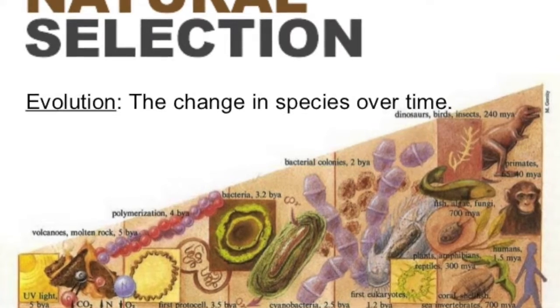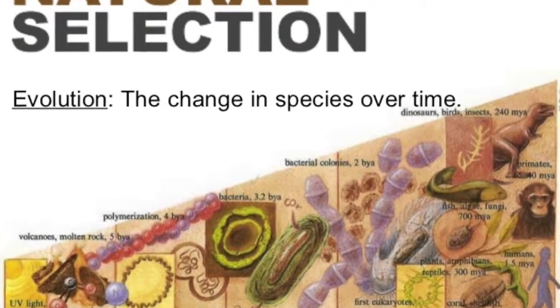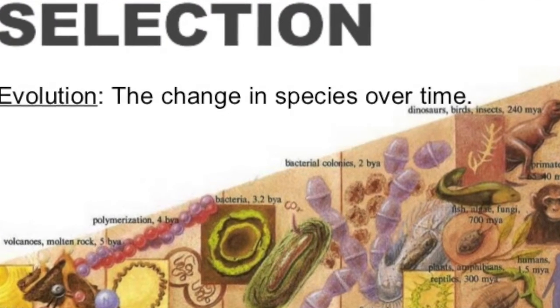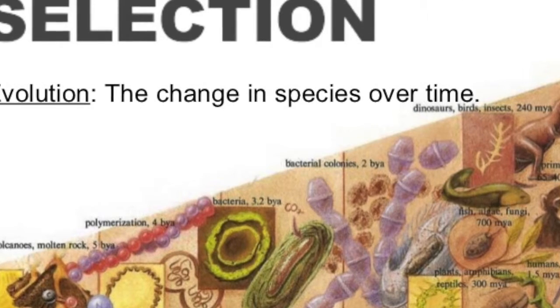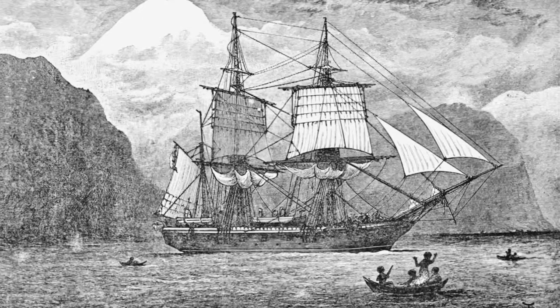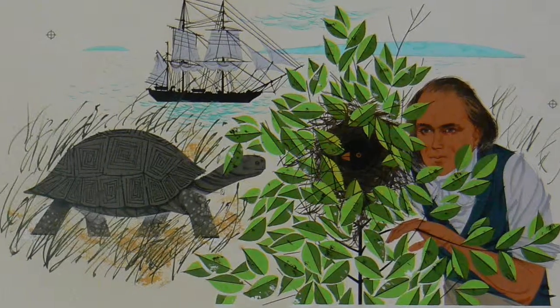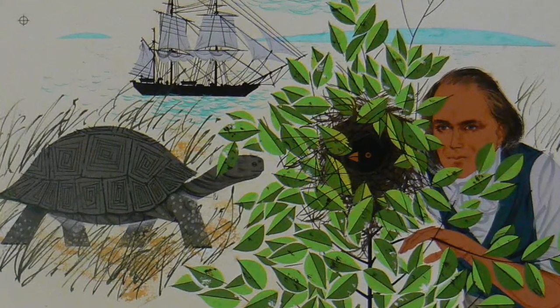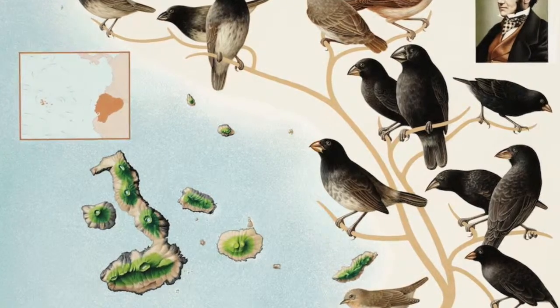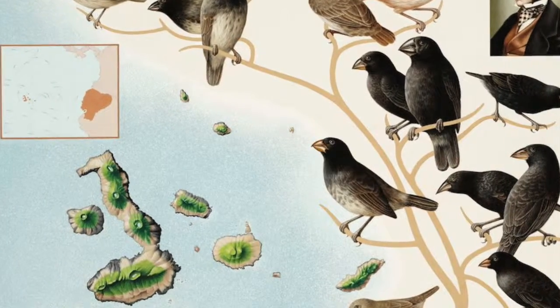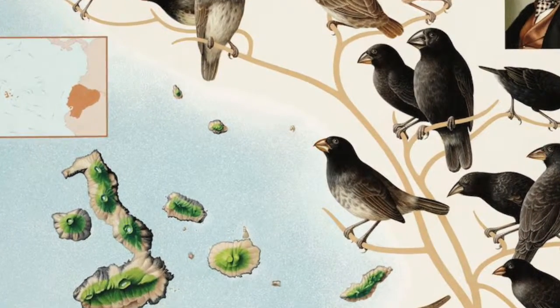And these traits become more common in successive generations, resulting in evolutionary shifts in populations. Darwin first made these observations after his travels with Captain Robert Fitzroy on the HMS Beagle. The ship happened to travel through the Galapagos Islands, and Darwin made an observation. He noted that the creatures he observed were similar on each island, but that they slightly varied, with the creatures being perfectly adapted to their native islands.